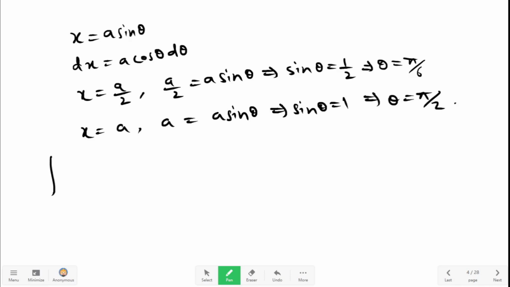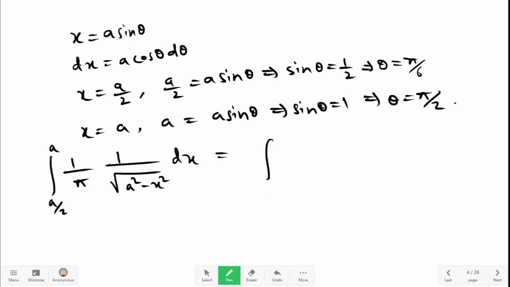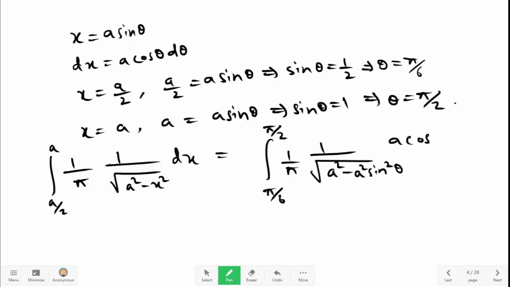Therefore, we can write the integral from a by 2 to a of 1 by pi times 1 by root of a square minus x square dx as the integral from pi by 6 to pi by 2 of 1 by pi times 1 by root of a square minus a square sine square theta, times a cos theta d theta.